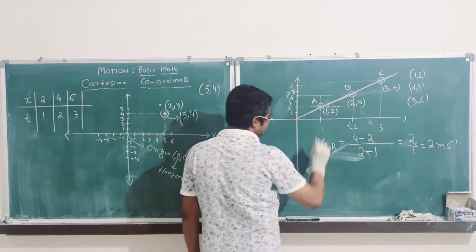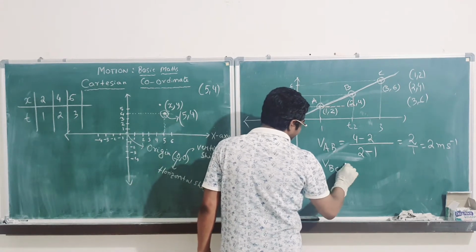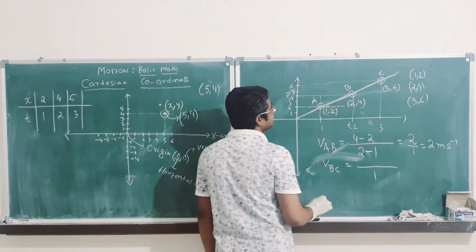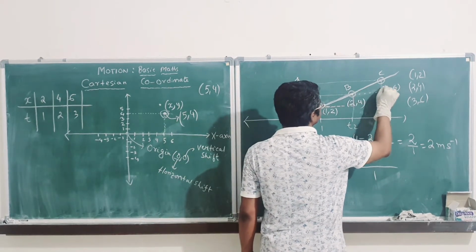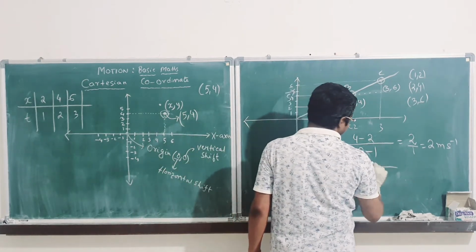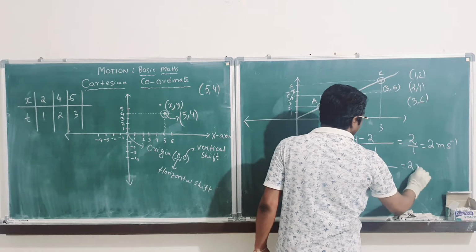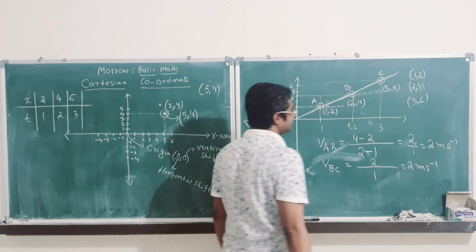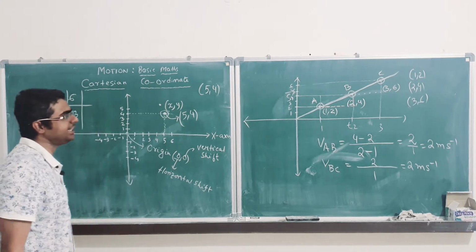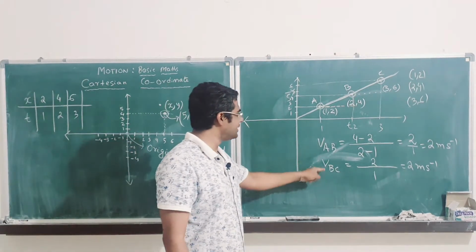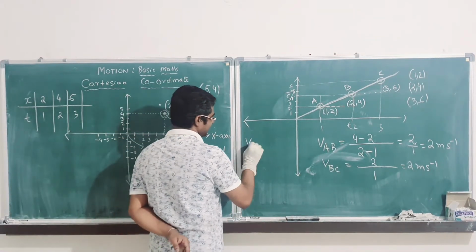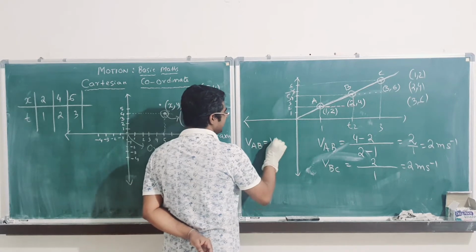Next, if I want to find for VBC, what is the change in time? 3 minus 2, that is 1. What is the change in displacement? From here, it is 4, final 6, 6 minus 4, that is 2. So, 2 meter per second. Clear? So, it is velocity BC. That was velocity AB. So, this is VAB, this is VBC. Clear? So, what we can see over here is VAB is equal to VBC.